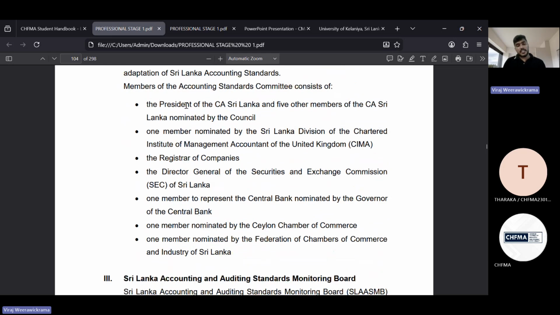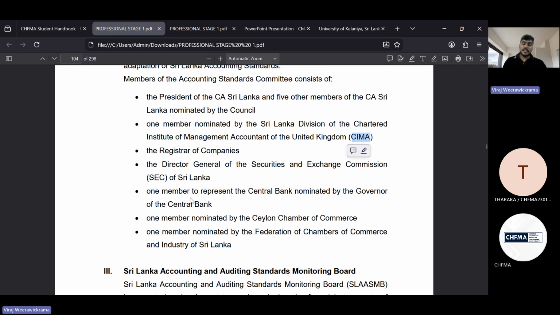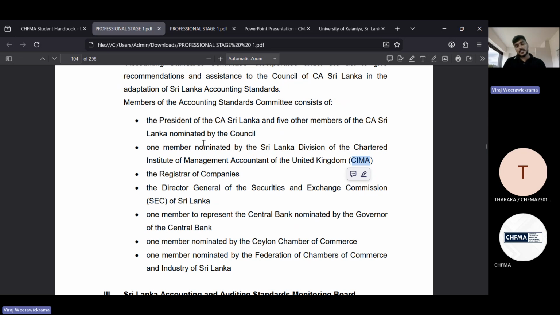Especially the President of CA Sri Lanka, a member nominated by the Sri Lanka Division of the Chartered Institute of Management Accountants of the UK, that we call CIMA, the Registrar of Companies, the Director General of the Securities and Exchange Commission, SEC, and a member representing the Central Bank. This is how the standards committee consists.